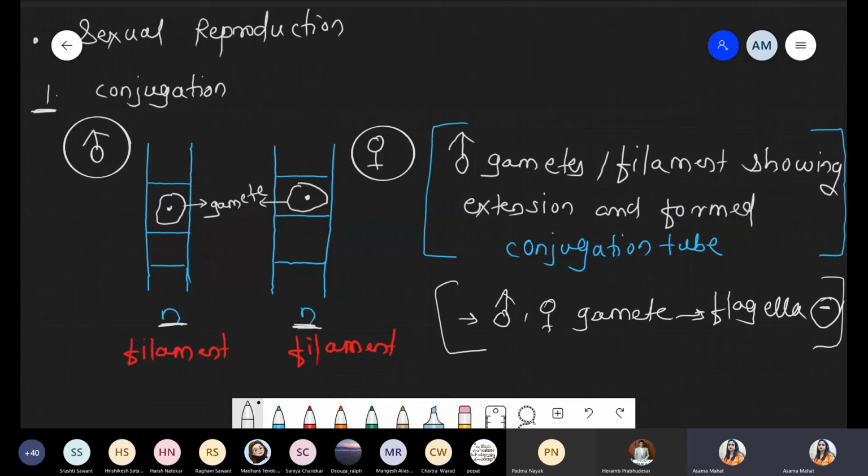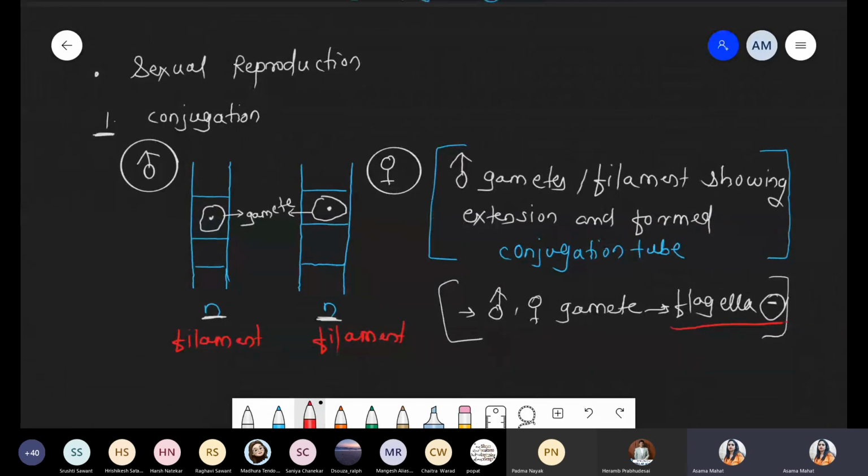If flagella were present, so easily that male gamete would show movement towards this female gamete. But why we are showing the conjugation process? Because in this condition, the conjugation process is preferred because these are non-motile gametes, because flagella are absent. So first condition, what happened? We are talking about the scenario. What is the condition? Two filaments are present. Multicellular filaments, those are haploid in nature. Inside the filament, single cells are present. For example, the first filament has the male gamete, the second filament has the female gamete.